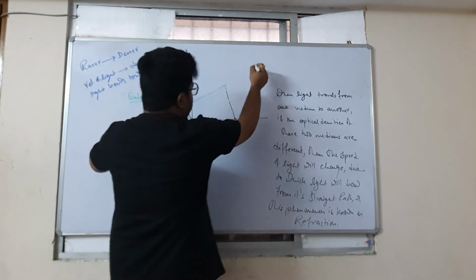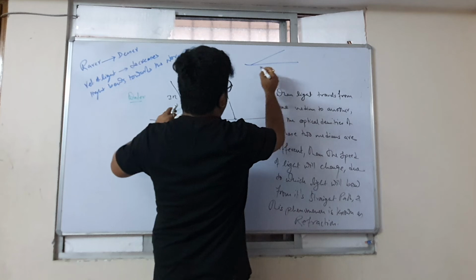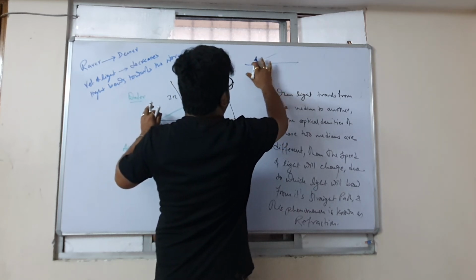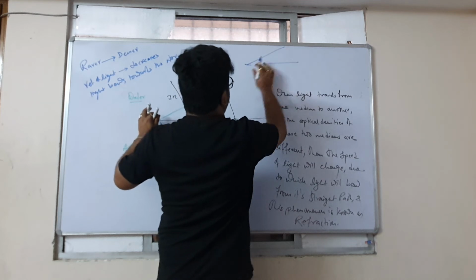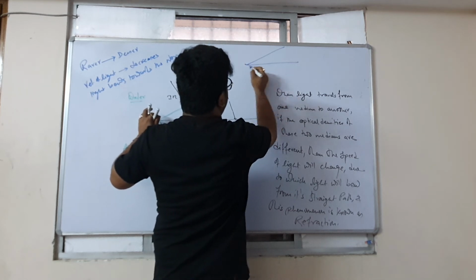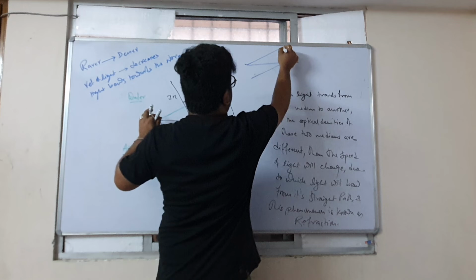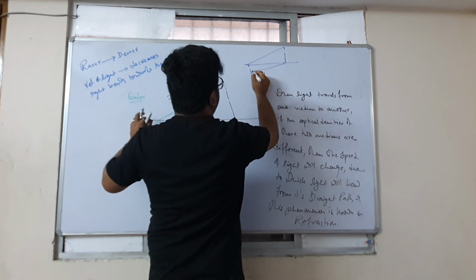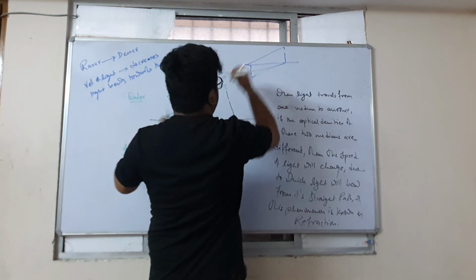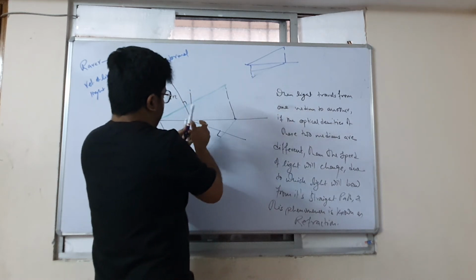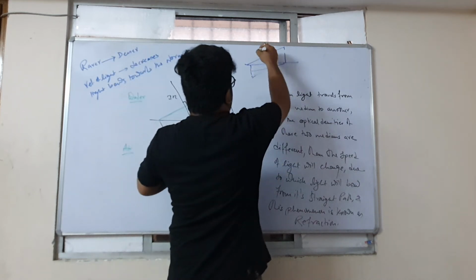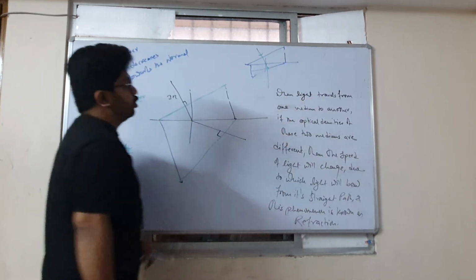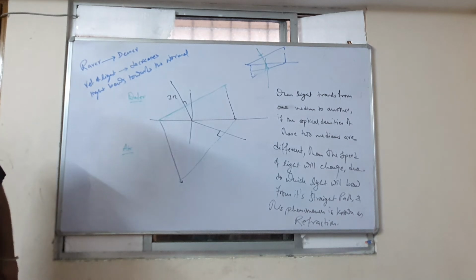Let me draw it in short. Come on. Yeah, it bends towards the normal. Right or wrong? It's proved.